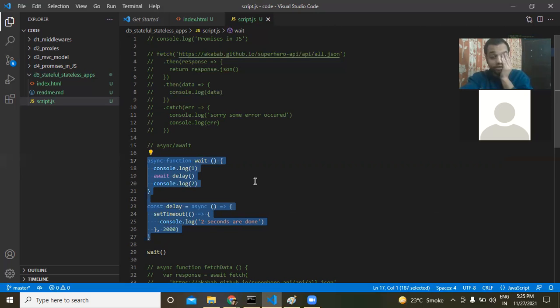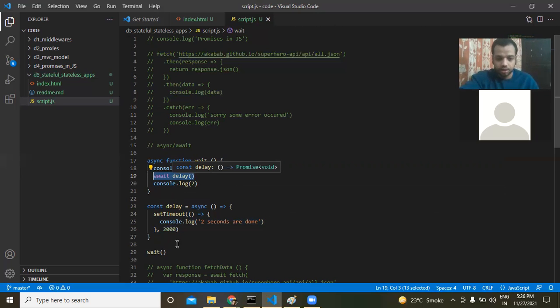And this is exactly what happens when we are making API calls. Instead of delay, just assume that there is an API call being made, and this API call goes there, but we don't wait for it to come back. We just go ahead and do the rest of the program, and then we get the API call back. Let's do one thing.